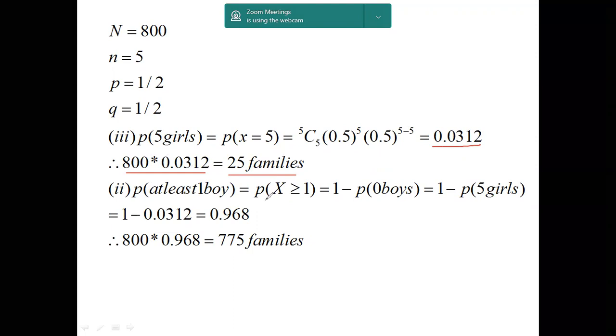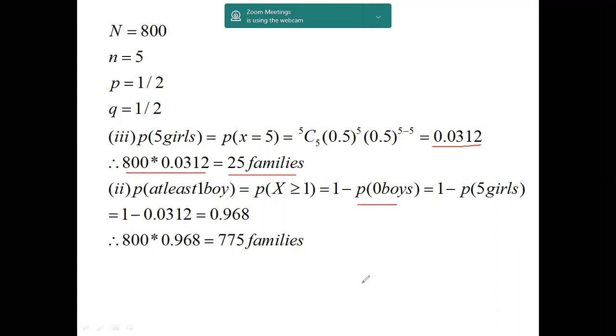Similarly, at least 1 boy. At least 1 boy means minimum 1 boy, maximum up to 5 boys, either 1, 2, 3, 4, 5. There are these possibilities. Instead of calculating everything, we can do it another way: 1 minus the case of no boys. That is, out of 5 children, if 5 girls are there, then there is no boy. So we can take it as subtraction, I mean, we can take it in the reverse way.